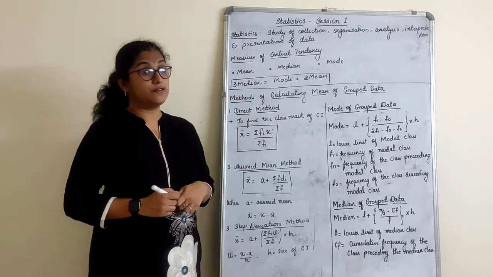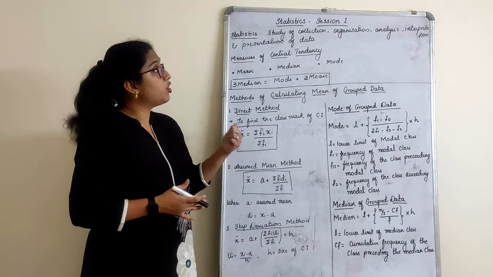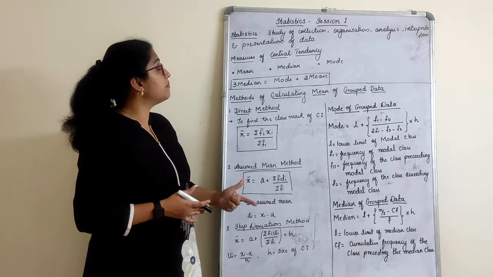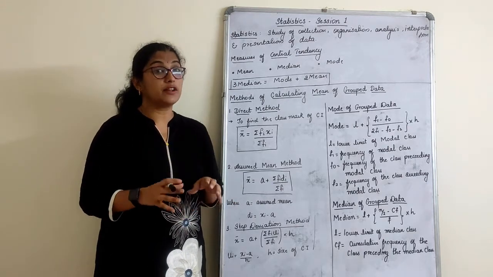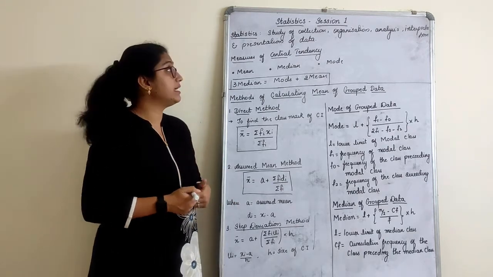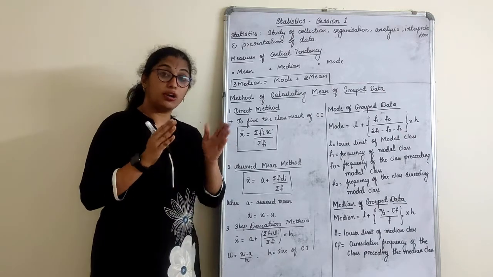What is the meaning of statistics, or the definition of statistics? It is the collection, organization, analysis, interpretation and presentation of the data. That is the data, the information, what we collect. So first of all it is a collection. Then after collecting, we organize the data.